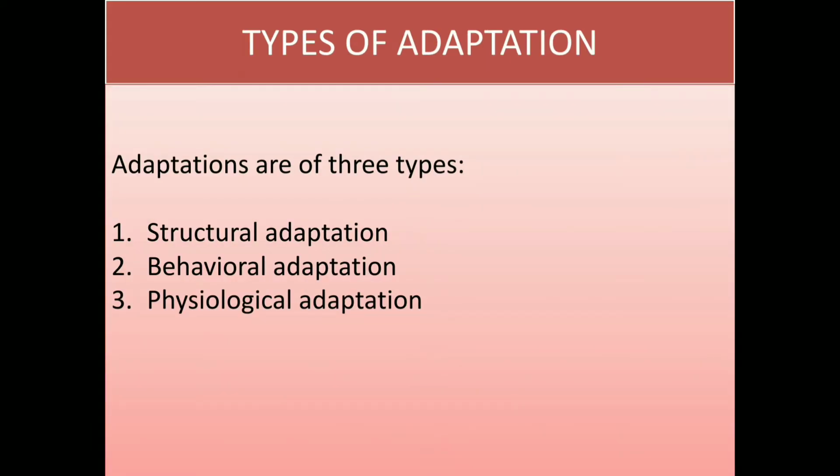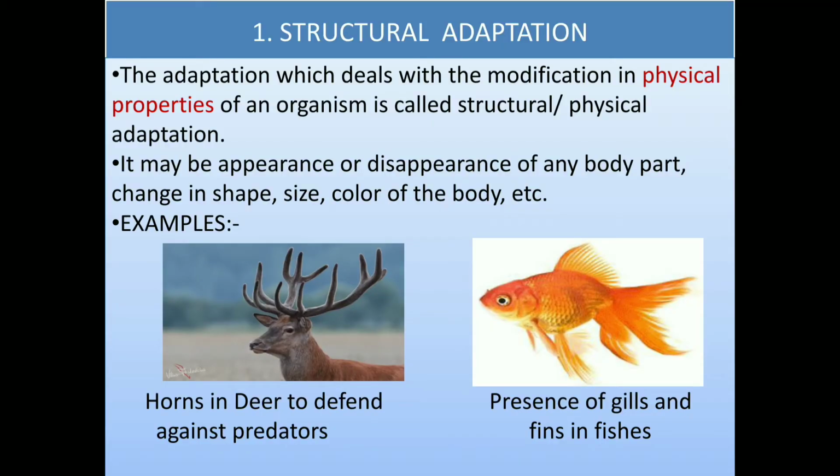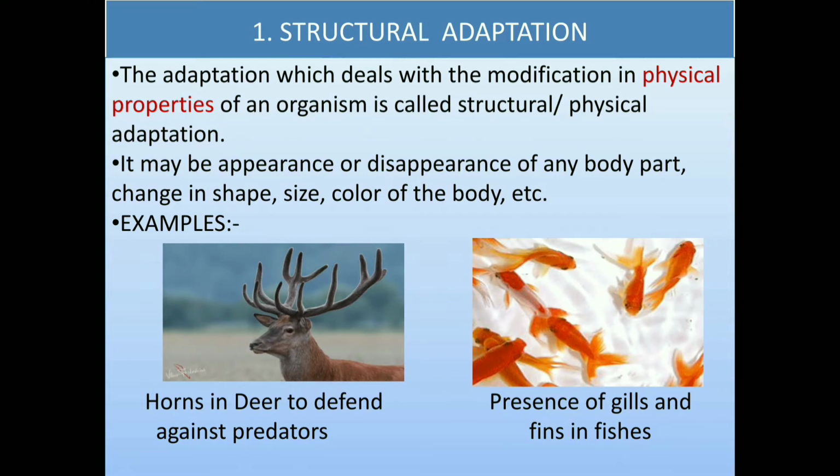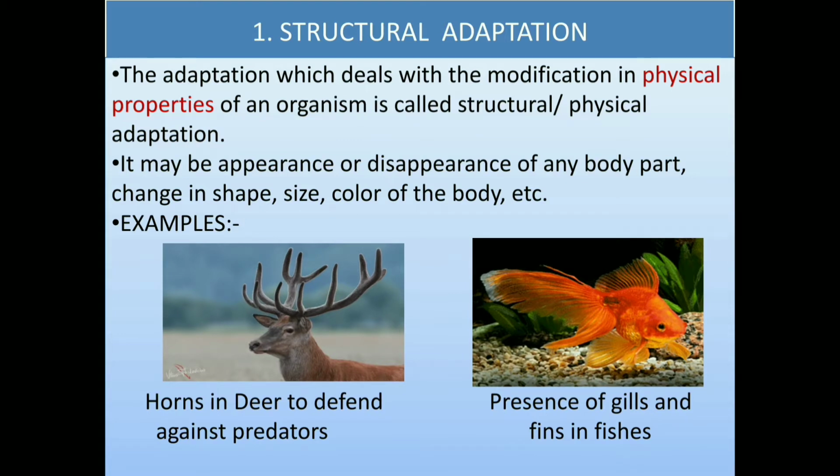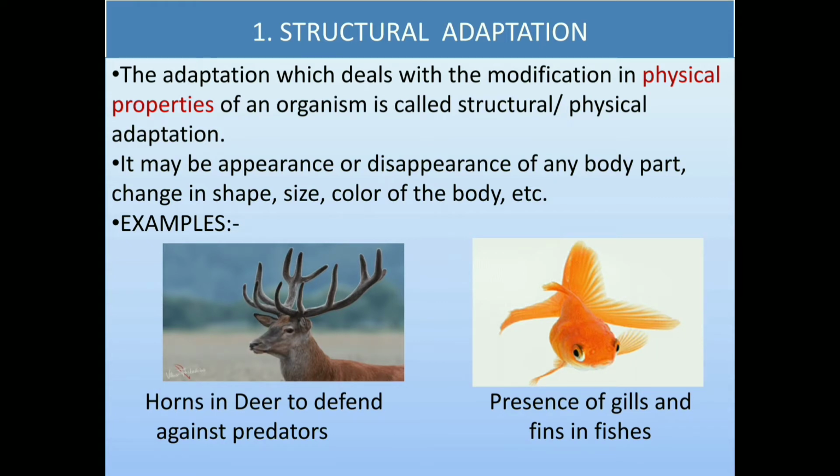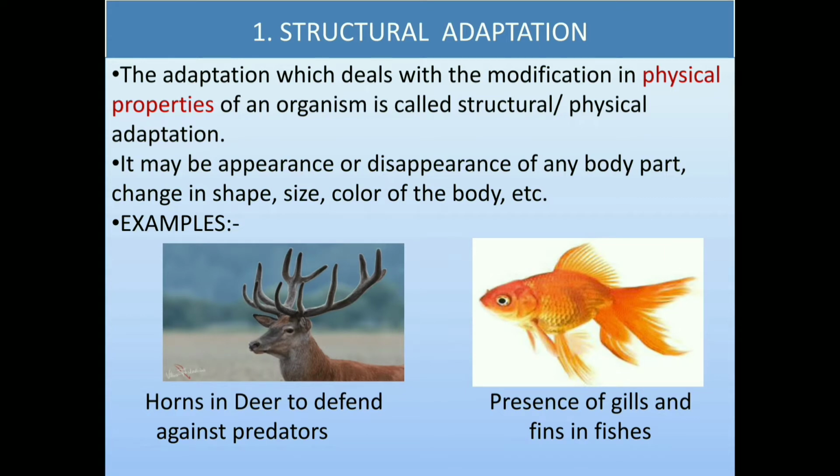Next, the types of adaptation. Adaptations are of three types: structural adaptation, behavioral adaptation, and physiological adaptation. So, let us first discuss what is structural adaptation. The adaptation which deals with the modification in physical properties of an organism is called structural or physical adaptation. It may be the appearance or disappearance of any body part, or a change in shape, size, or color of the body.